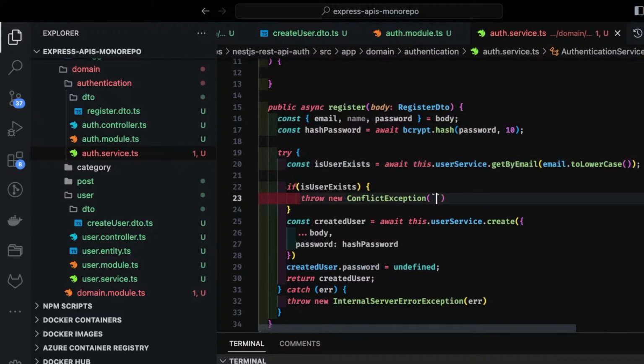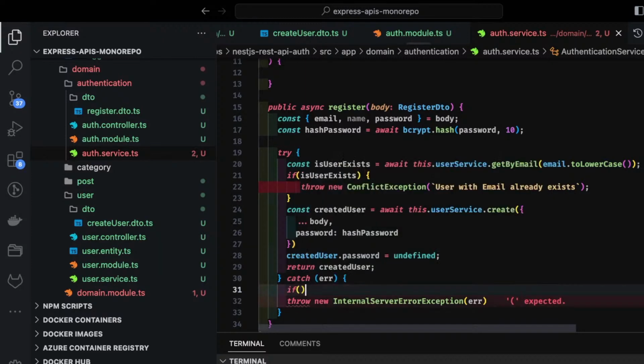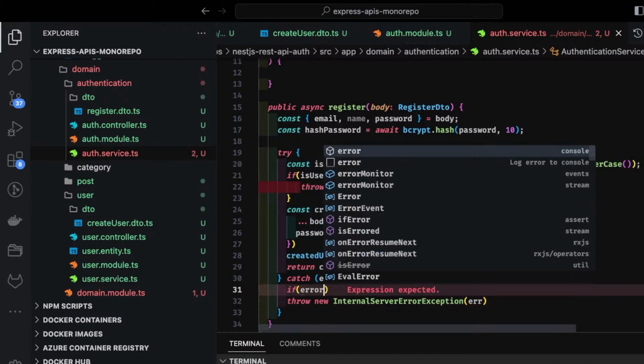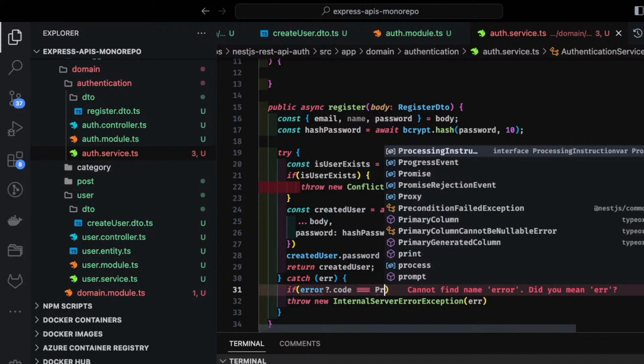Conflict exceptions, user with email already exists. Something like this you can do instead of getting an exception from the database, because if you insert with the same email, here also you can handle it: for a particular error code you can customize the response. User with this email already exists, something like this. So here you will check if error.code is equal to, so there is some error code for this.